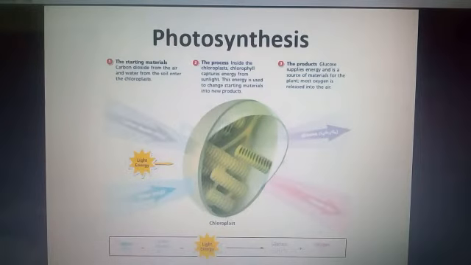The process inside the chloroplast takes place with the help of the chlorophyll, which has captured the sunlight. This energy is used to change starting materials like carbon dioxide and water into new products: glucose, which is the basic source of energy for the plants, and oxygen, which is released into the air.